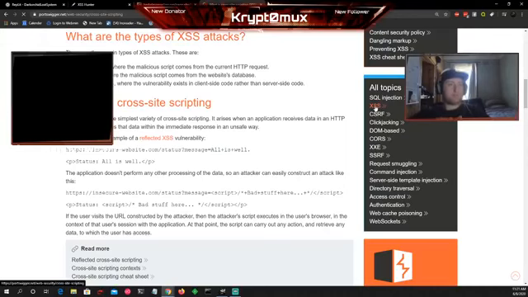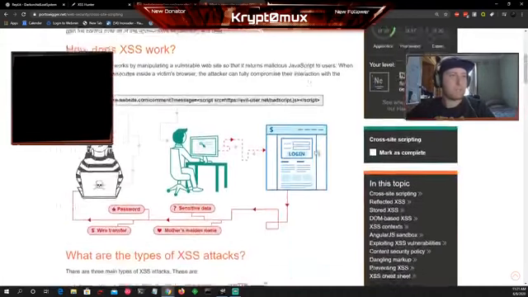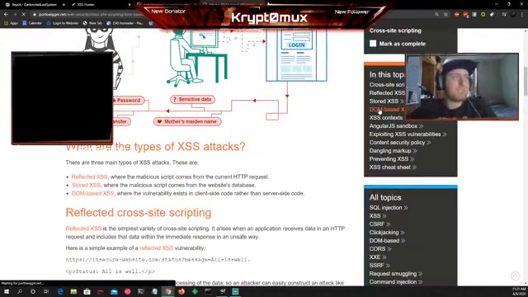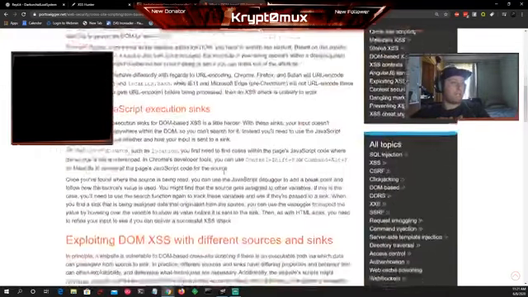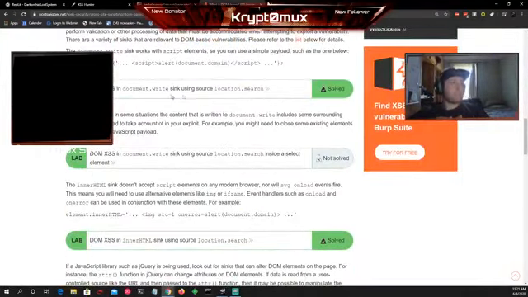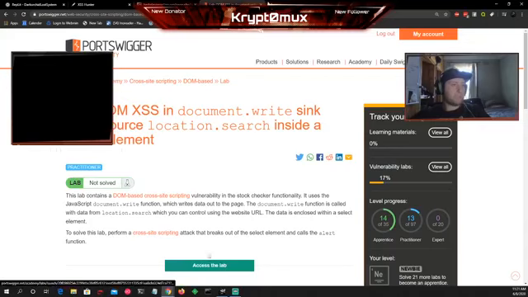What we could actually do instead is show you a little bit about DOM XSS on this website here, because this is a really good hard challenge. Sometimes they have some really hard ones. Let's have a look at this one here: location search inside select element. There's a DOM XSS in document.write, and it wants us to pop an alert box.